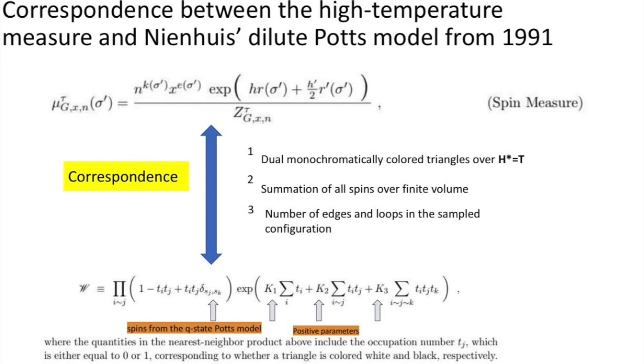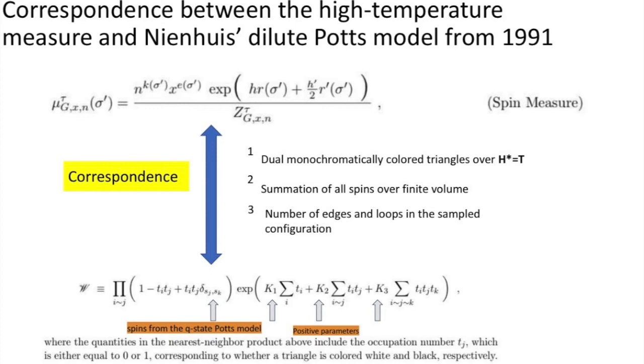First, we have all of the dual monochromatically colored triangles over the dual of the hexagonal lattice, that is, the triangular lattice. We have the summation over all spins over a finite volume, in addition to the number of edges in the loop configuration that we sample. The Boltzmann weight that he introduces in his paper admits the following decomposition. It decomposes as a nearest neighbor product and an exponential factor.